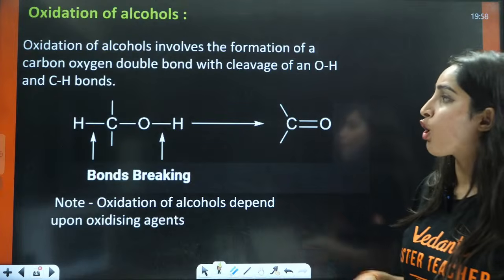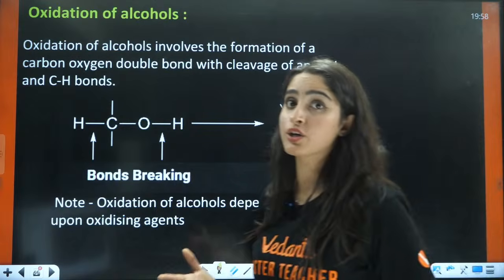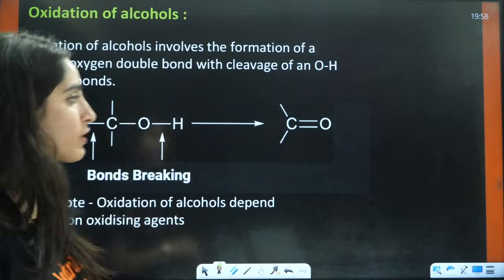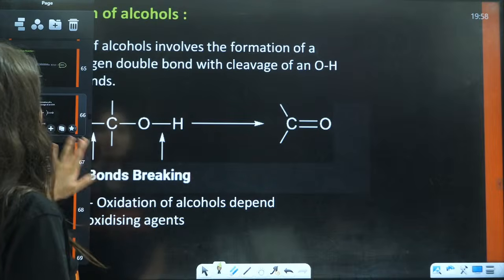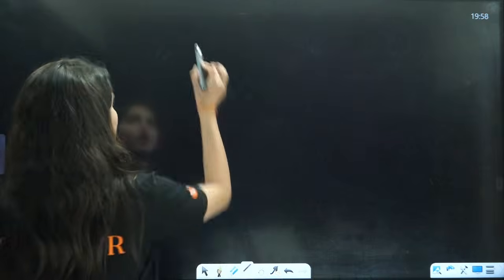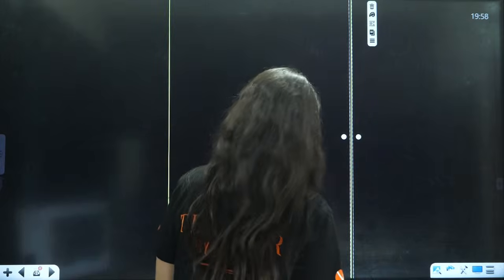Now next is the oxidation of alcohol. Oxidation of alcohol is again a very, very important topic, right? As I told you, for oxidation of alcohol, you just need to understand this chart, okay? If you understand this chart, things will be very, very easy for you, right?